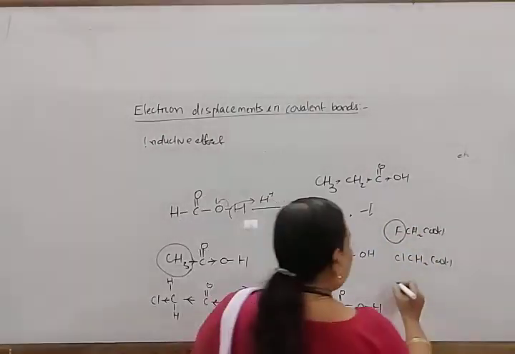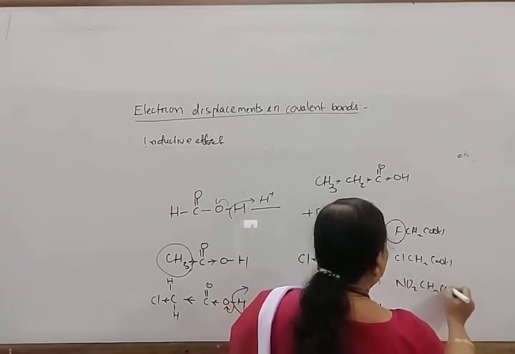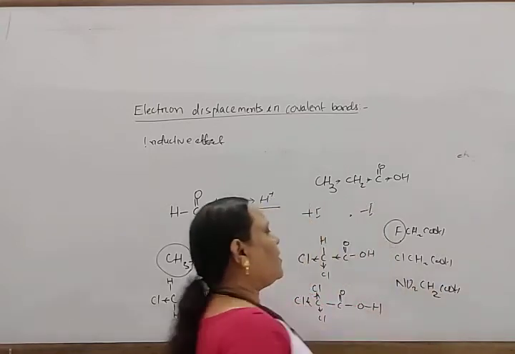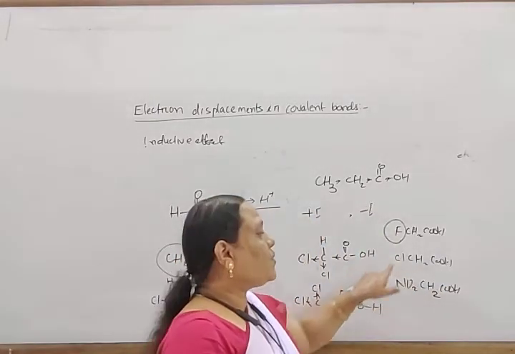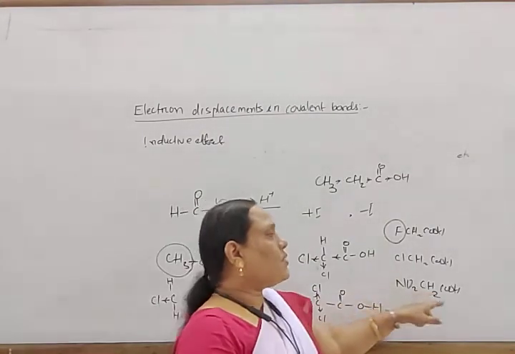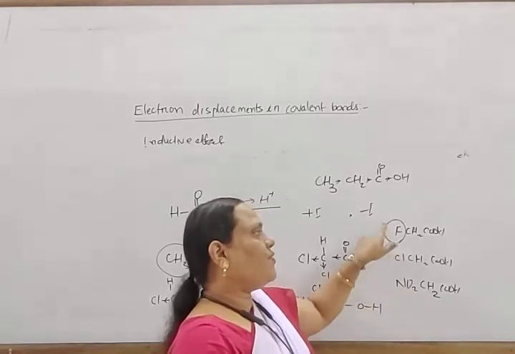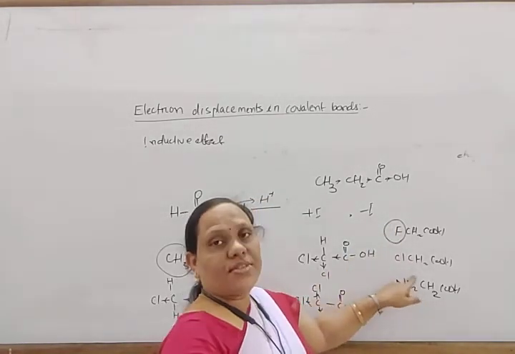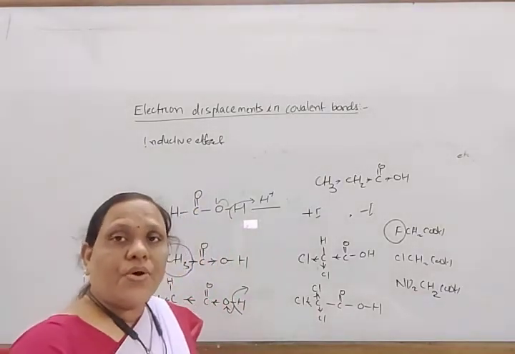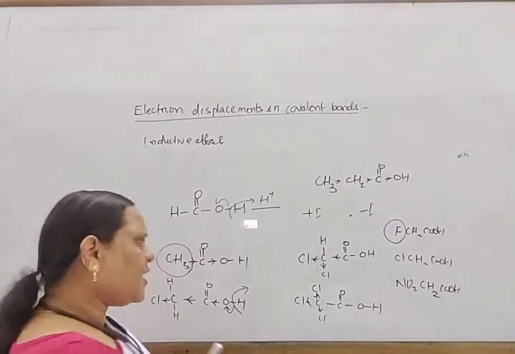Similarly, nitroacetic acid, NO2CH2COOH, is more acidic than fluoro and chloro, because the nitro group has more tendency to attract electrons than fluorine and chlorine. So the acidic character of compounds can be explained with the help of the inductive effect.